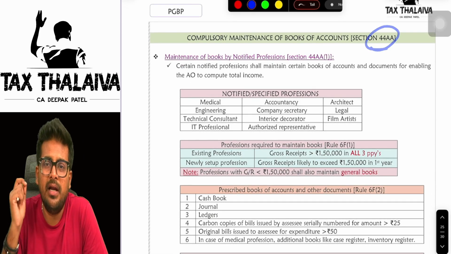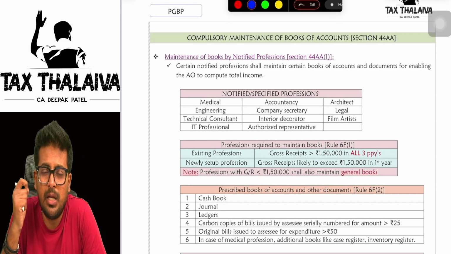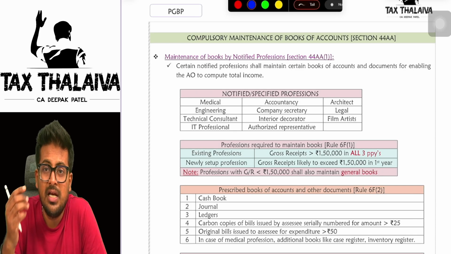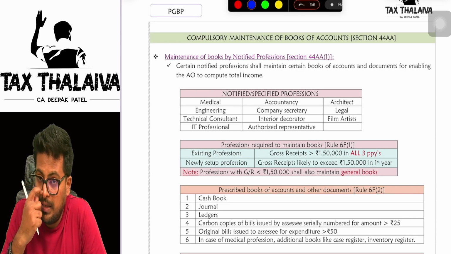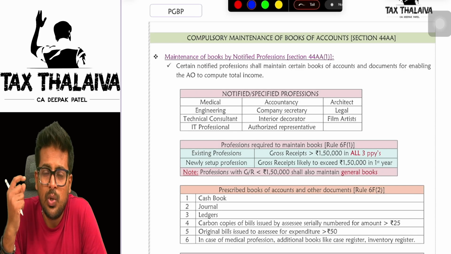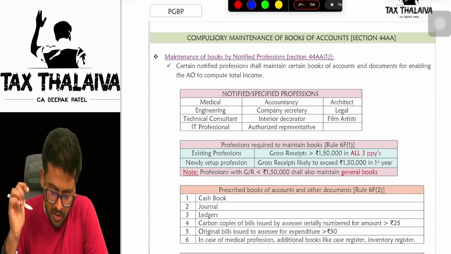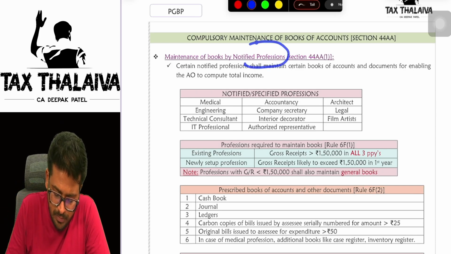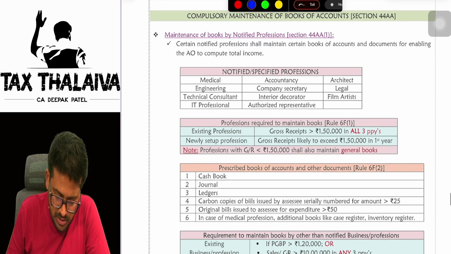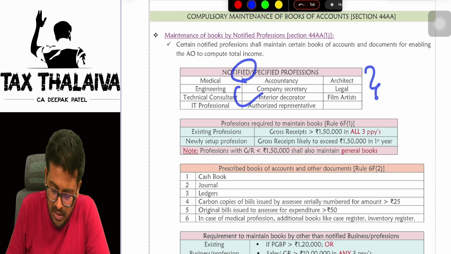Next section is maintenance of books of accounts. Who has to maintain books of accounts? Under which section? Section 44AA. There are some notified professions who are required to maintain books of accounts. Maintenance of books of accounts by notified professions. Notified professions are given under this table.